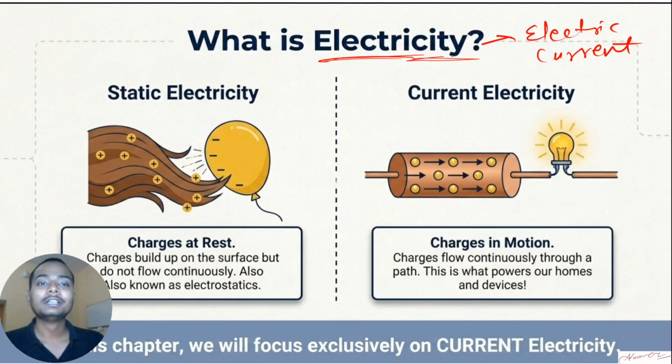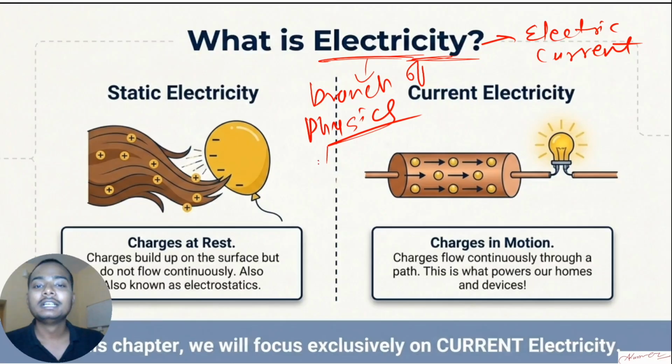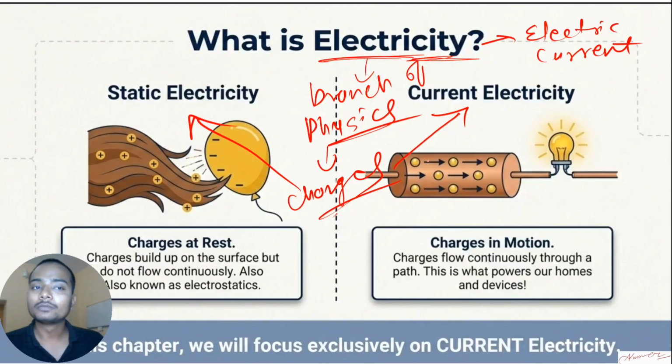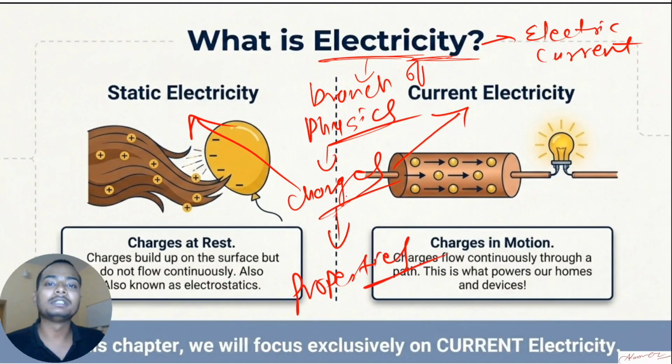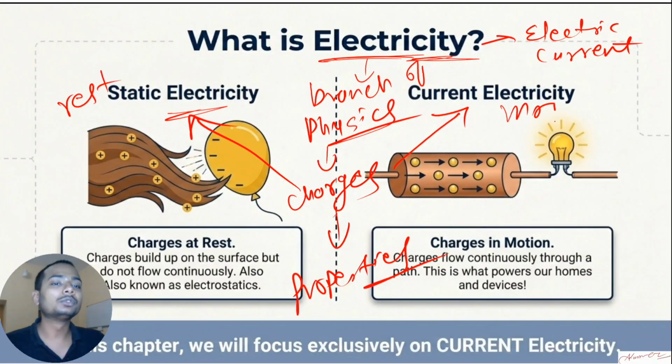Electricity is basically the branch of physics where we study the electric charges, which can be at rest or in motion, and the properties associated with them. So electricity is a complete branch of physics where we talk about the charges, not changes. Charges can be at rest, charges can be in motion. When the charges are at rest, they show some properties that we study under static electricity.